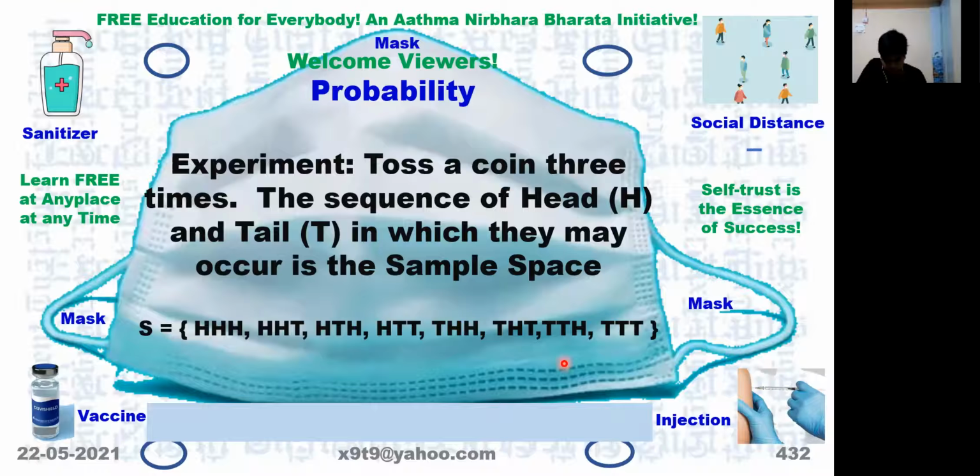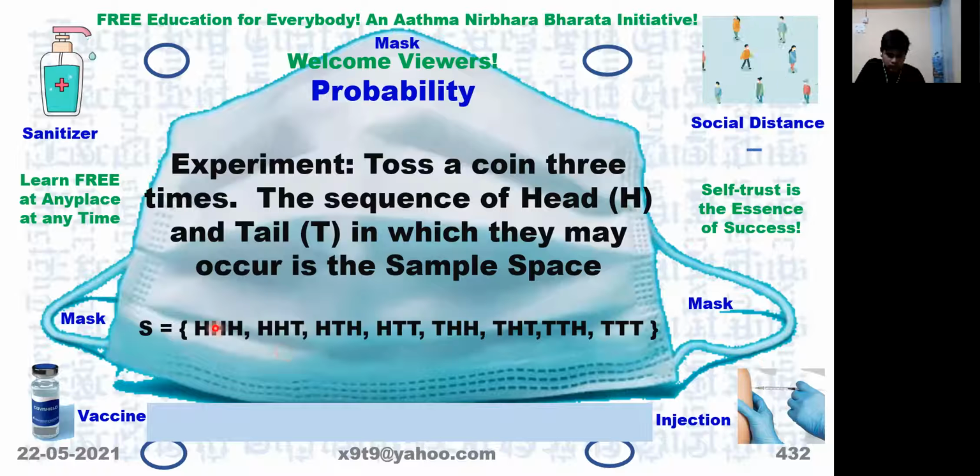Now, can you say this particular variety, say HHH, will appear how many times when this experiment is repeated a large number of times? 1/8. Similarly, HHT will appear how many times? 1/8 times when we have a large number of repetitions.